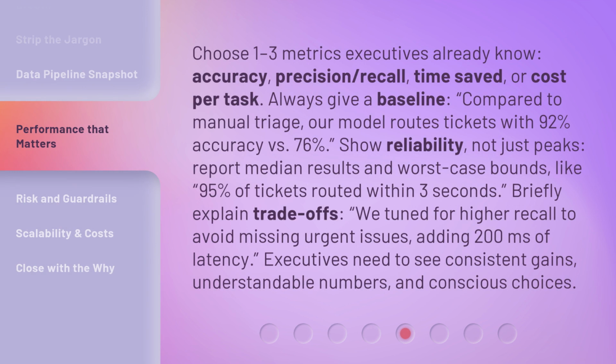Choose 1 to 3 metrics executives already know: accuracy, precision/recall, time saved, or cost per task. Always give a baseline. Compared to manual triage, our model routes tickets with 92% accuracy versus 76%. Show reliability, not just peaks. Report median results and worst-case bounds, like 95% of tickets routed within 3 seconds.